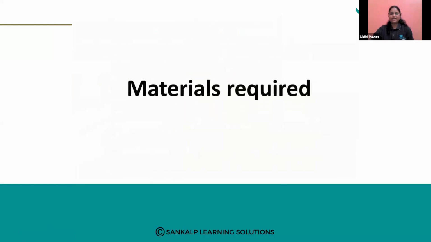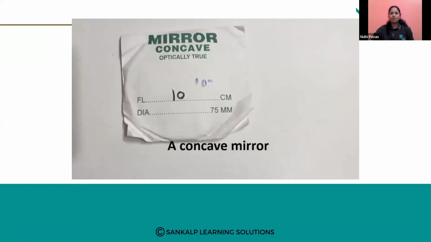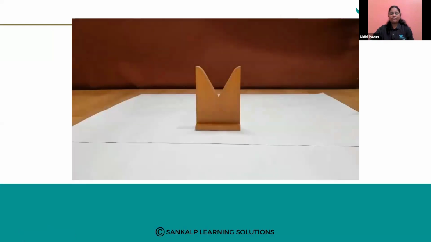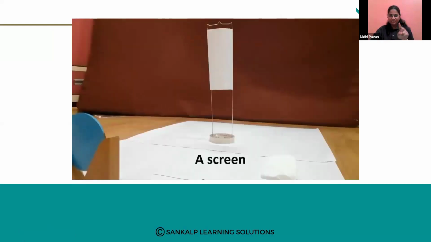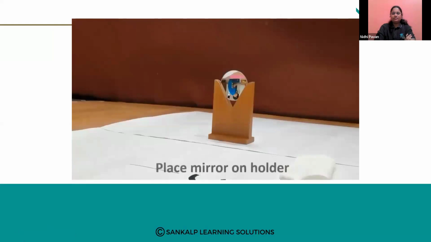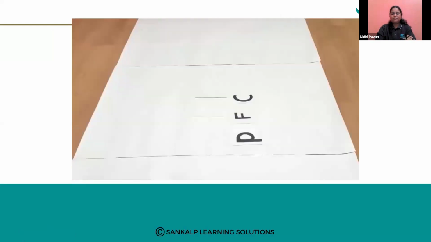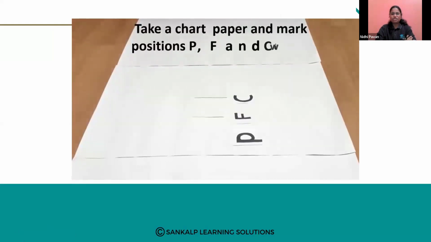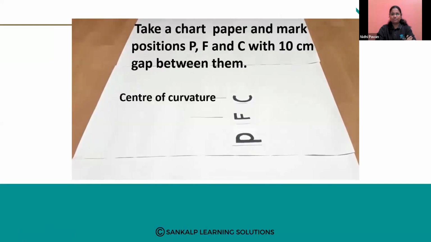Image formation by concave mirror. We want a concave mirror of focal length 10 centimeters, a mirror holder, and this is a screen. We have to keep the mirror on the holder. Take a sheet and mark P, F, C.